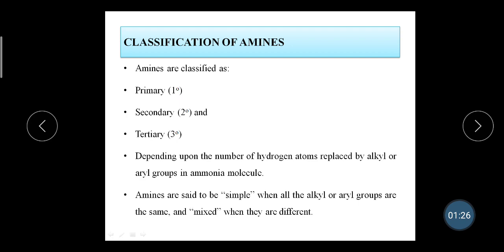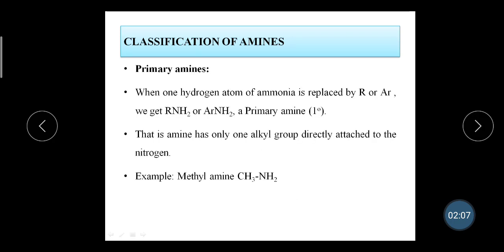Next, we are going to study the classification of these amines. Amines can be classified into primary, secondary, and tertiary amines, depending upon the number of hydrogen atoms replaced by alkyl or aryl groups in the ammonia molecule. Further, amines are also classified into simple or mixed. Simple amines are those where all the alkyl or aryl groups are the same, but when they are different, they are classified as mixed amines.